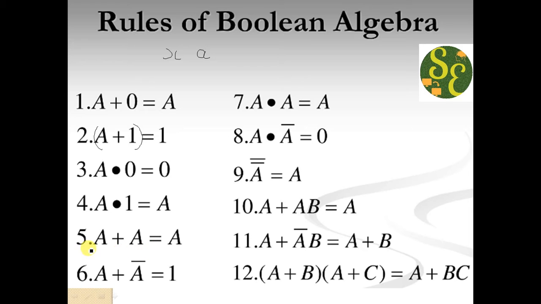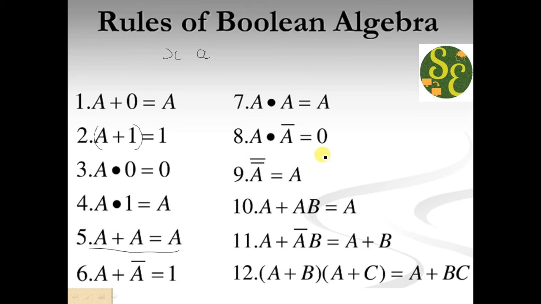Here you need to take care. A plus A bar will be 1, A into A will be A again, not A square. A into A bar will be 0. A double bar will be A only.